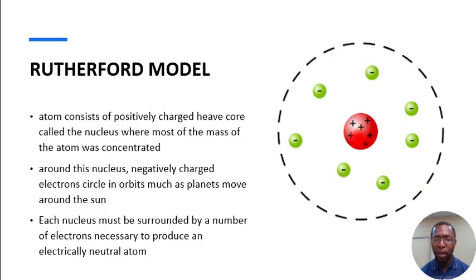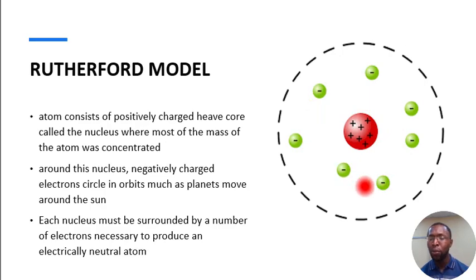He also said that this nucleus has electrons around it in form of an orbit. Okay, you can see it here. These electrons represented with the minus sign are what Rutherford said are around the nucleus of an atom, as if you have the planets surrounding the sun.